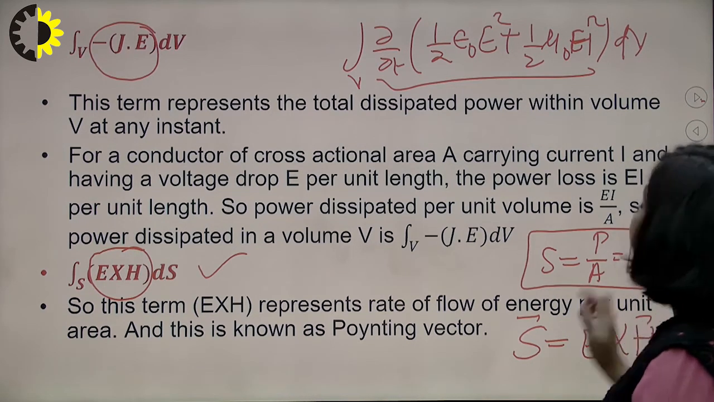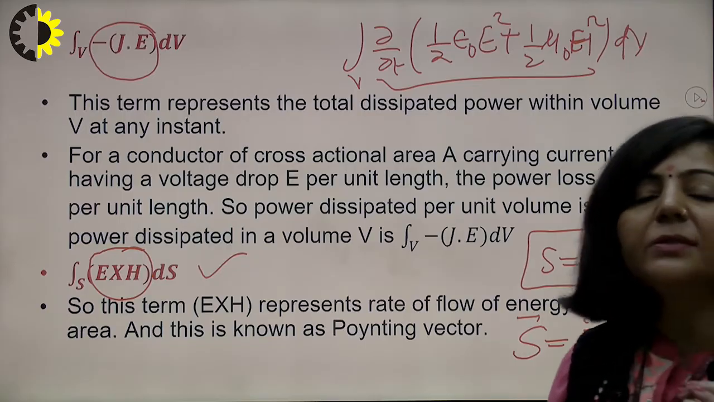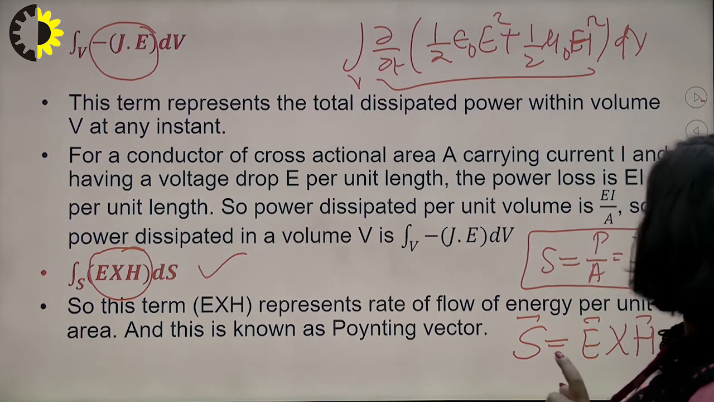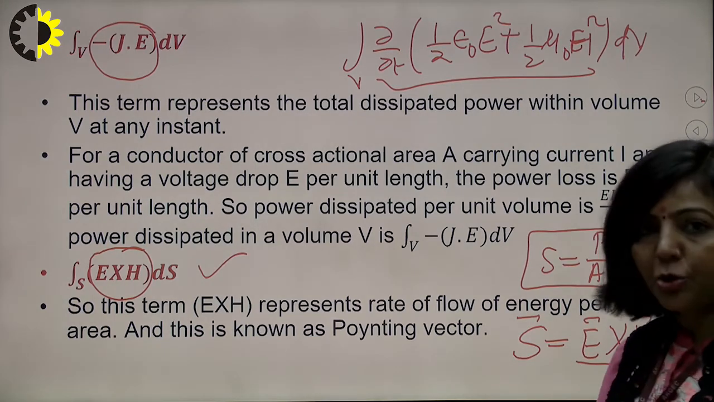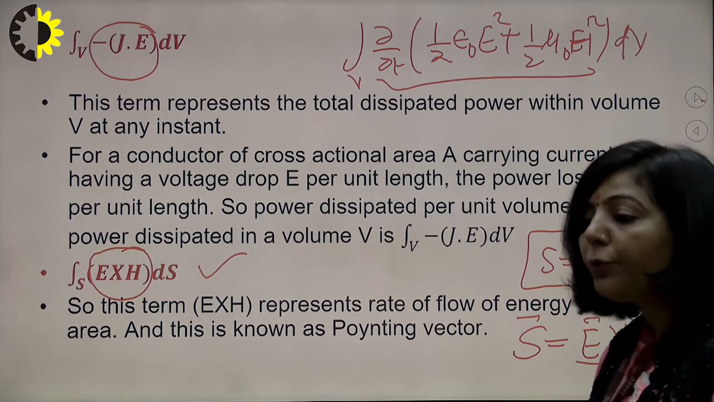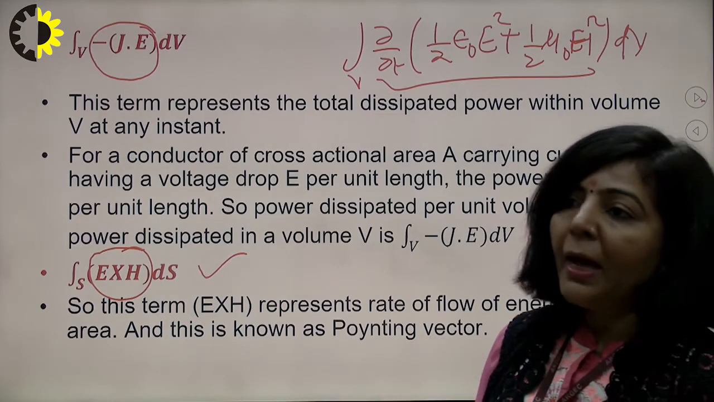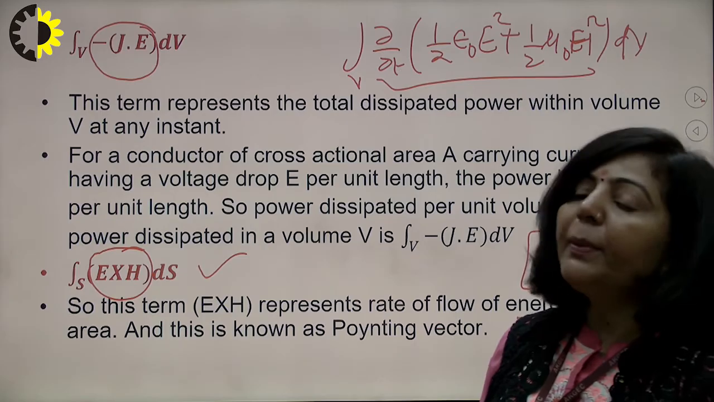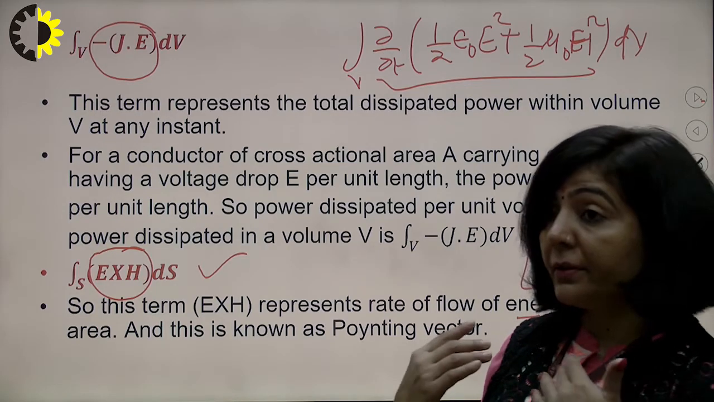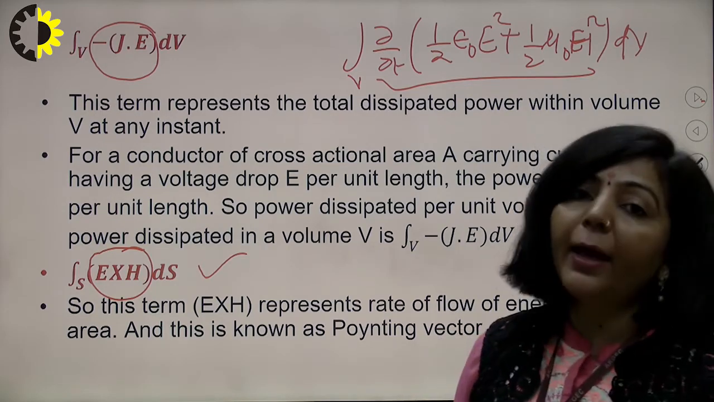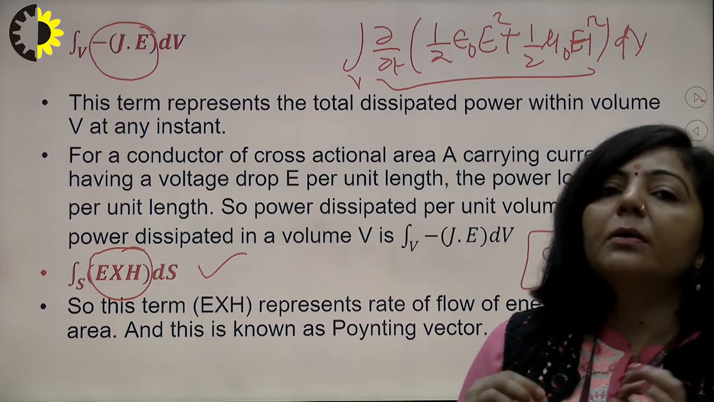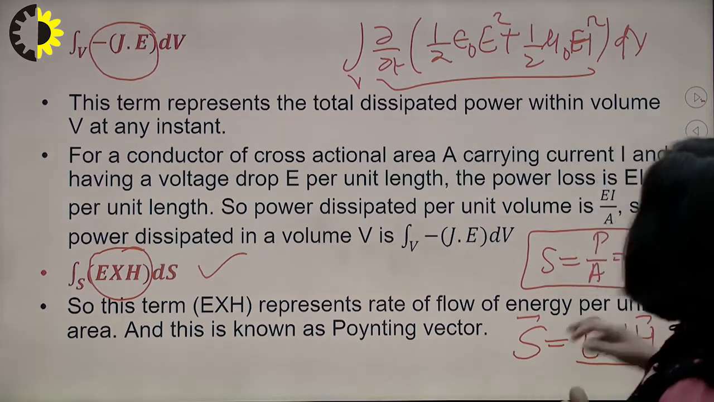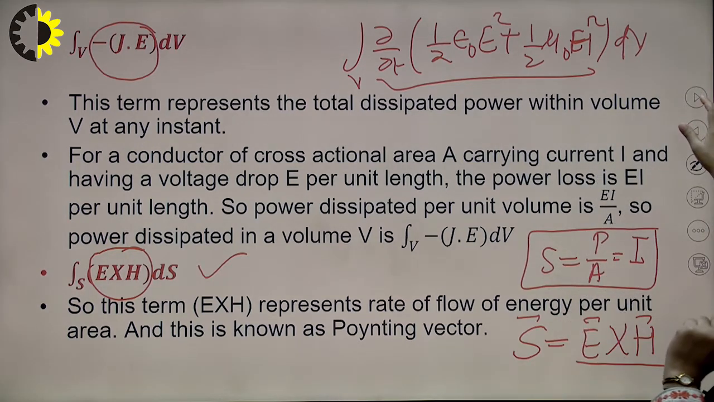So your Poynting vector is going to represent the intensity of the electromagnetic pulse, and that intensity is basically the cross product of E and H. It means if you want to represent the flow of energy associated with the electromagnetic pulse per unit area, then that will be given by the cross product of E and H. So this cross product of E and H will represent your Poynting vector, right? So that's all about this Poynting theorem.